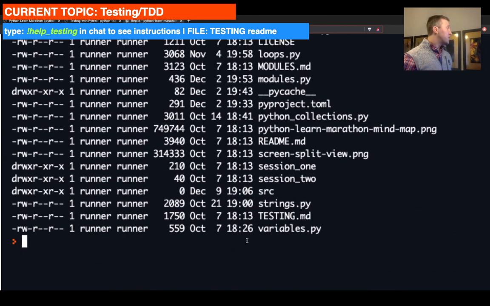Next thing we need to do, if you recall, when we create a module, to create a module in older versions of Python, you need to have the underscore underscore init dot py file, right?